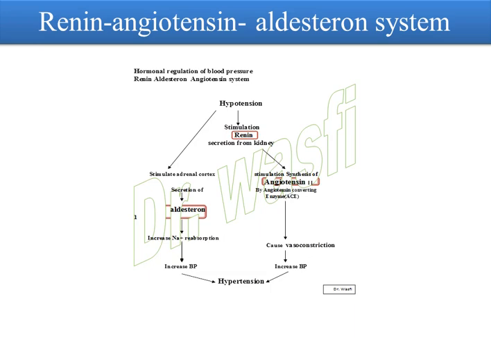This angiotensin 2 causes vasoconstriction. So when the vessel is constricted, the pressure will increase. While the hypotension also stimulates the adrenal gland to secrete aldosterone.